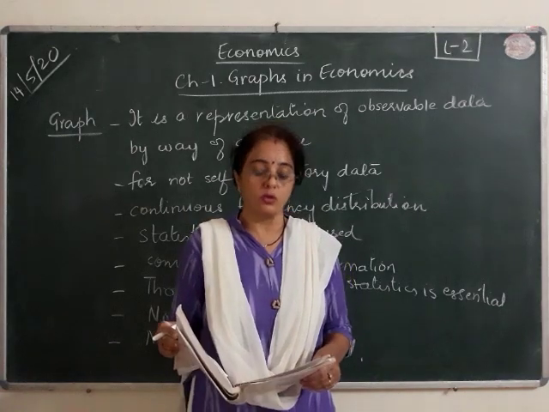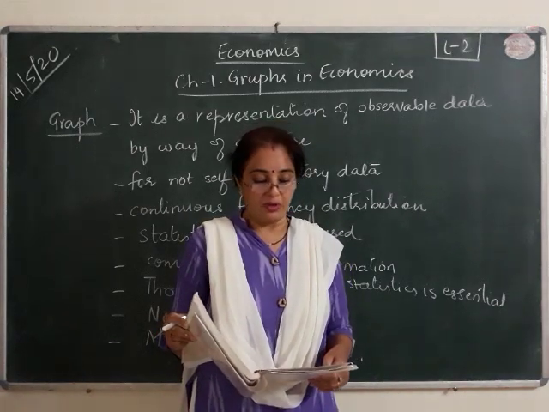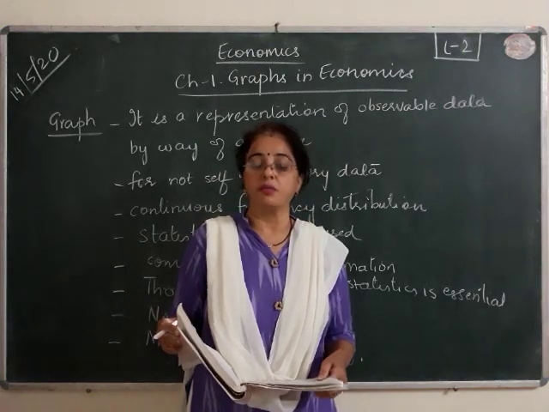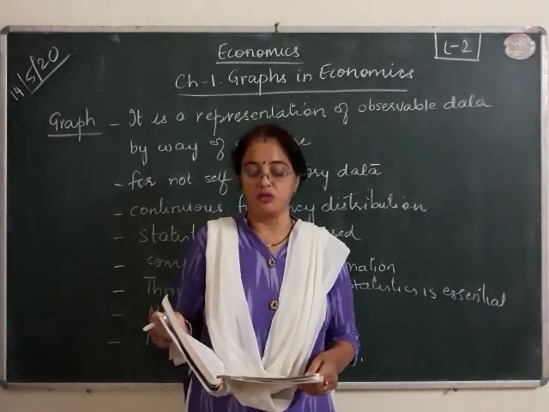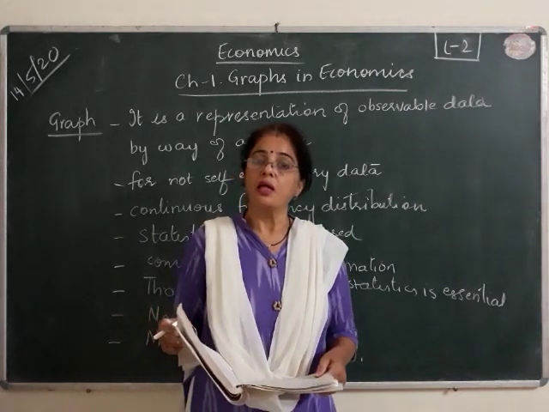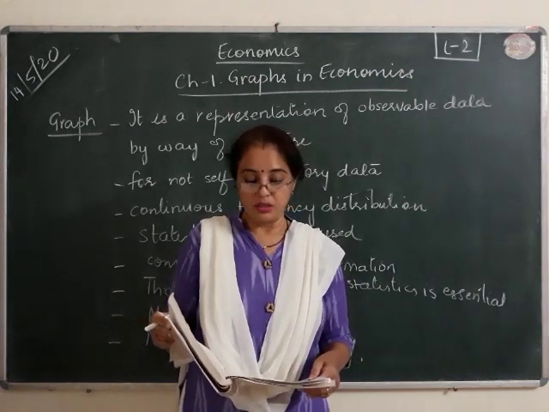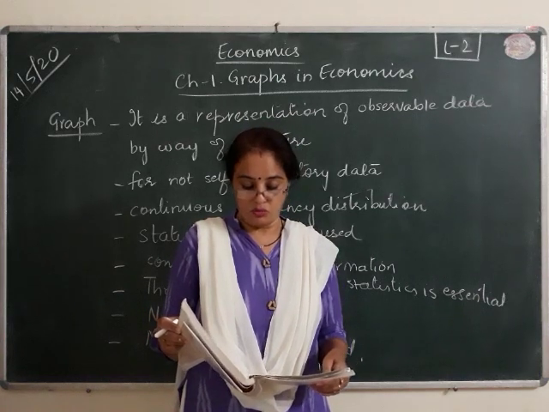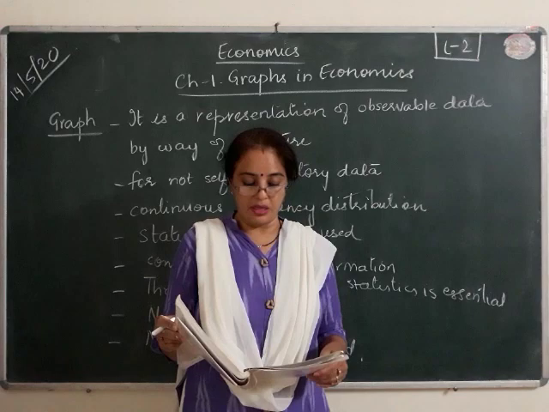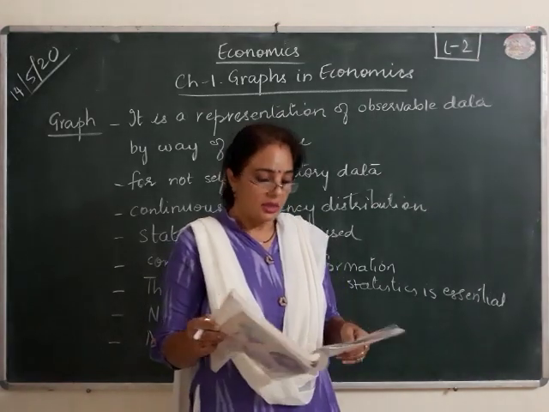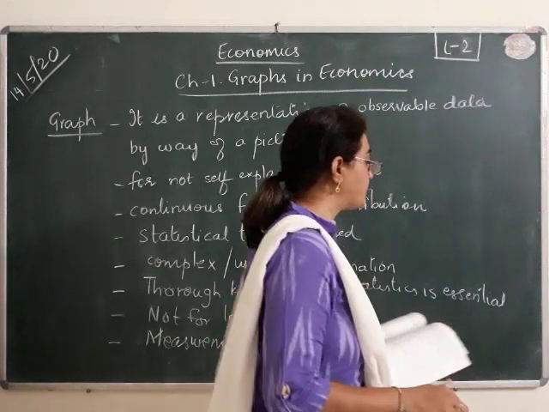So 2-marker question, give one example of discrete frequency distribution, or you may be asked give one example of continuous frequency distribution. Now in your textbook both these examples have been given. I will explain what is the discrete frequency distribution and what is the continuous frequency distribution. In continuous frequency distribution again there is exclusive and inclusive frequency distribution that we will study one by one.